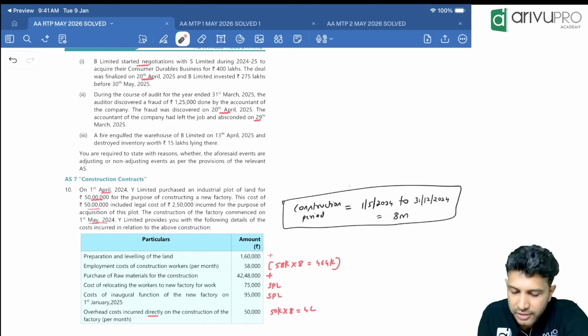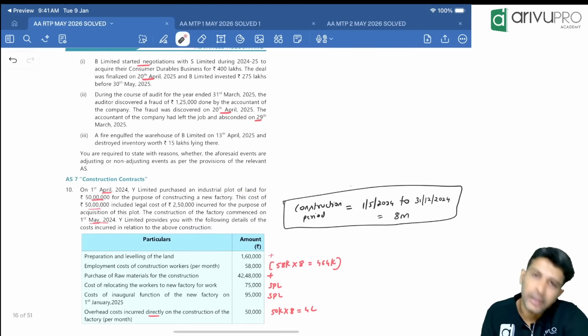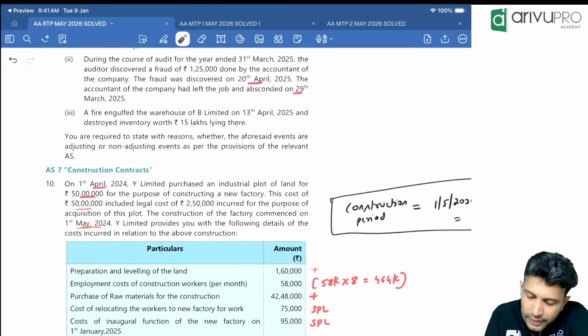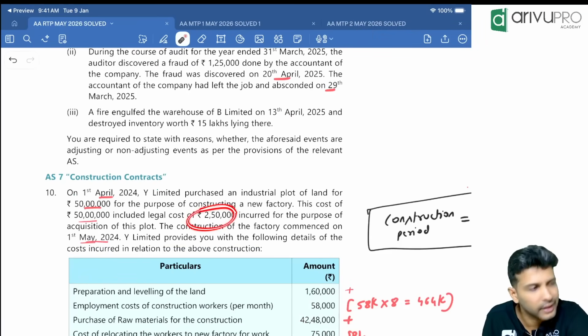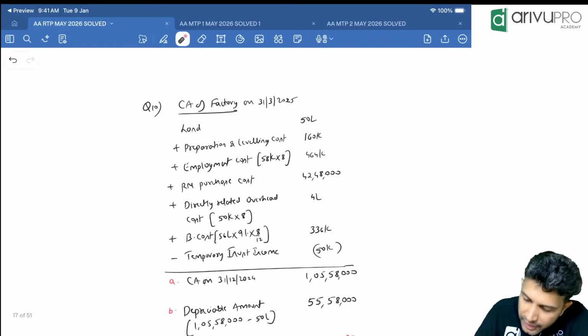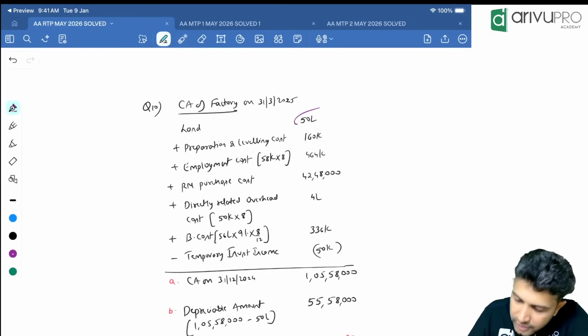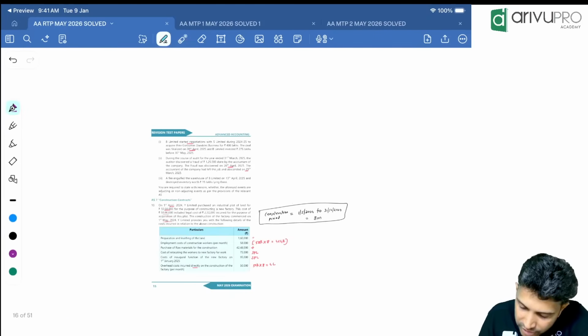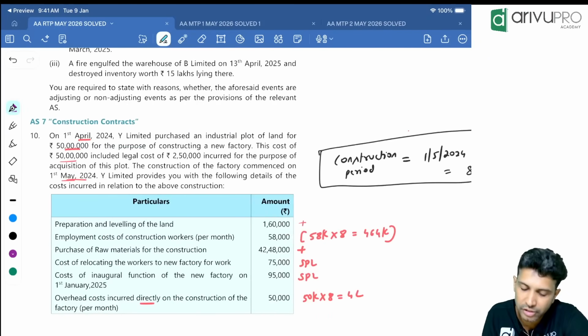Now, is land required to construct a factory? Yes. So it's a DAC. Can we add 50 lakh? Yes, this 2.5 lakh legal cost is already included. So have you added 50 lakh? Yes, this is added. It can be added. Fair enough. Next, if you check for construction, they've given various costs.